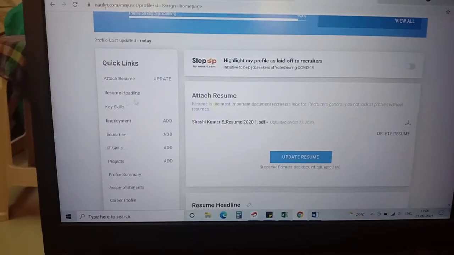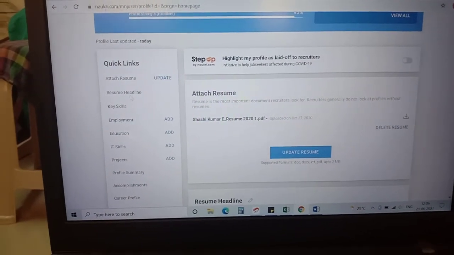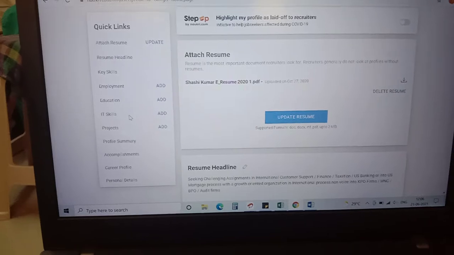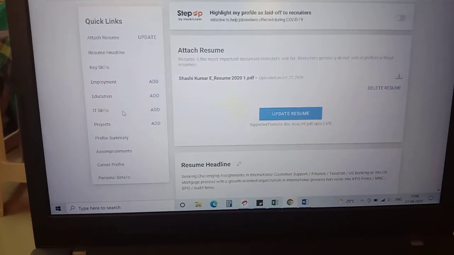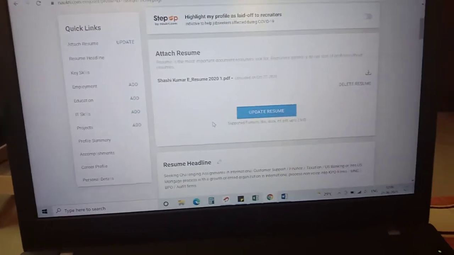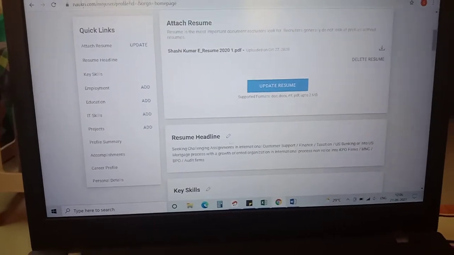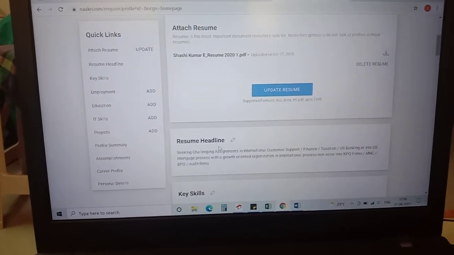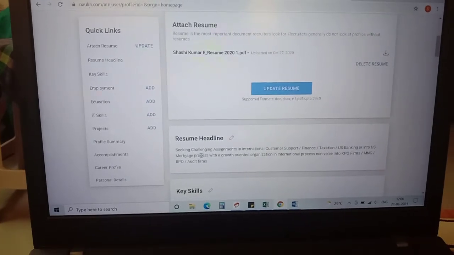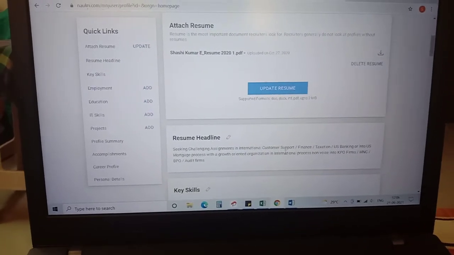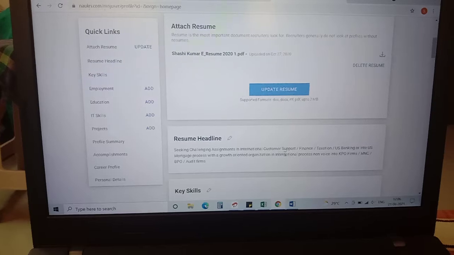Here are the necessary columns where you can update, and whenever you click these links, you will get some details and you can update them. I am just showing my resume format here. There is a column called headline. Try to update it similar to your experience, based on your scenario.